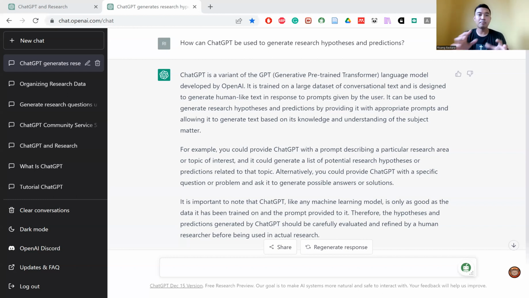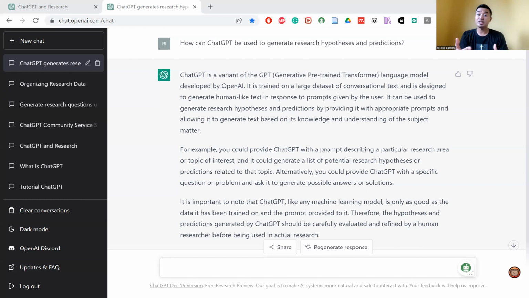Then ChatGPT might generate suggestions such as: there is a positive relationship between students' motivation and academic performance. Higher levels of student motivation are associated with higher levels of academic performance. Or, students with higher levels of motivation are more likely to achieve higher grades compared to students with lower levels of motivation.